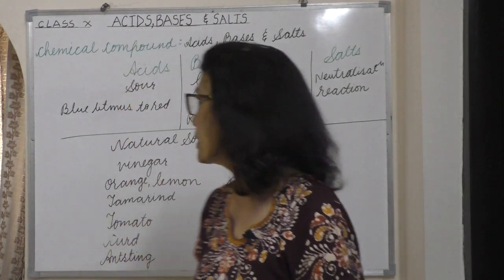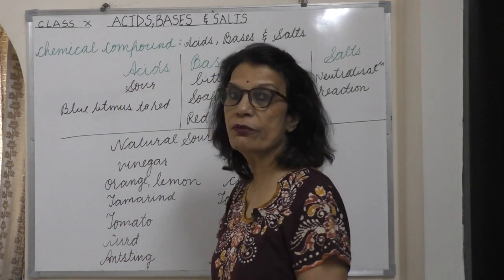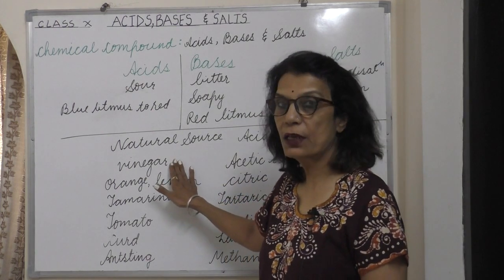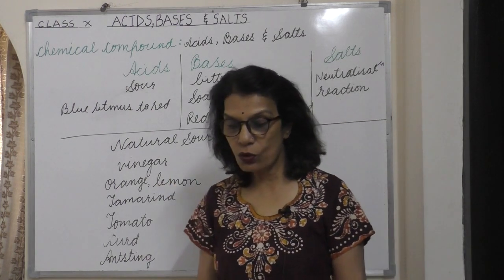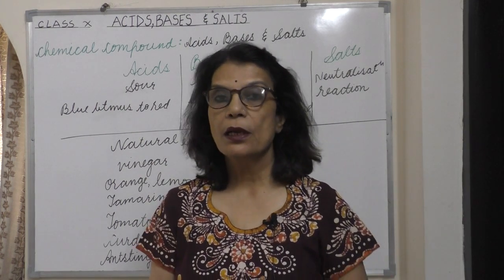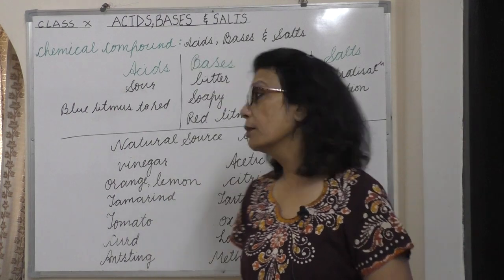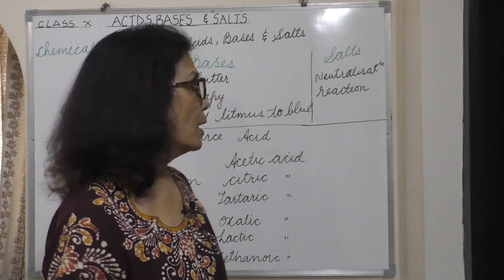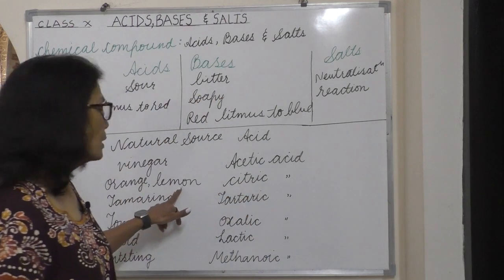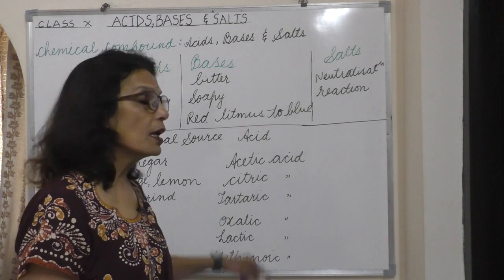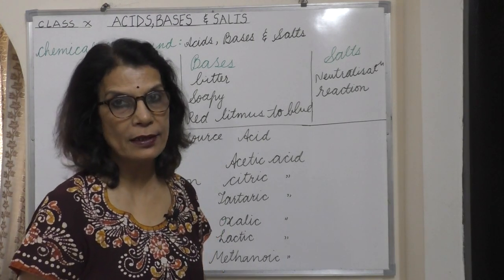Now coming to the next topic, some natural sources are there in which we find acids. First is vinegar. Vinegar we used to call at home also sirka. Your mom must be knowing the term. The acid present in vinegar is acetic acid. Now coming to number 2, fruits like orange or lemon have citric acid in them.